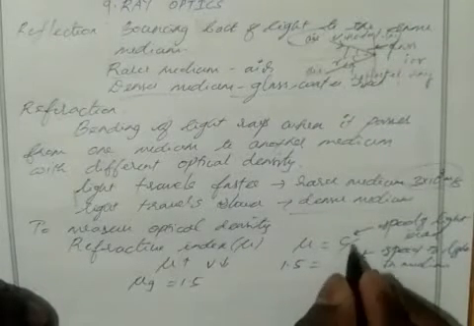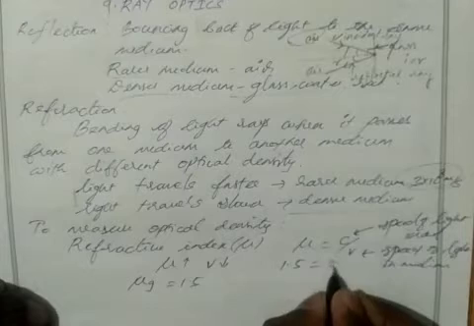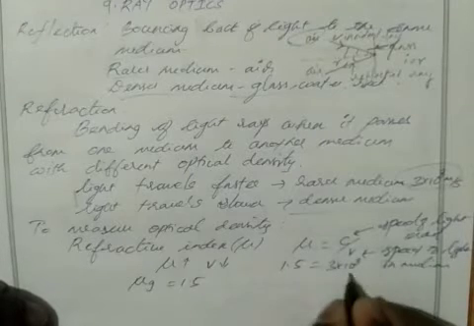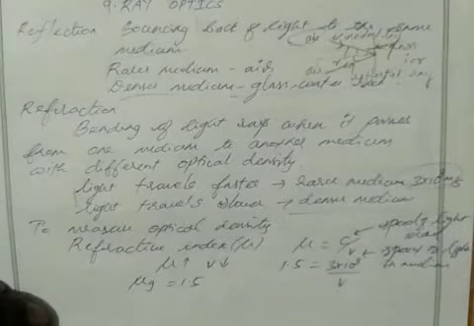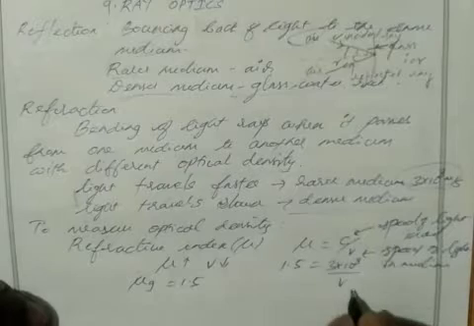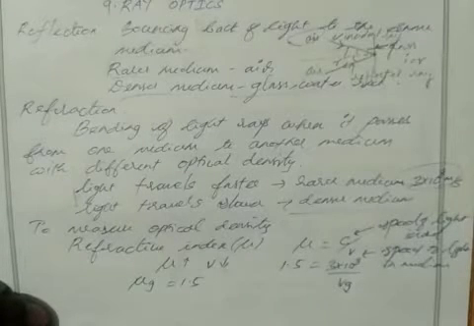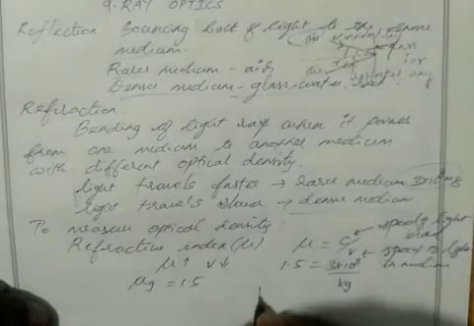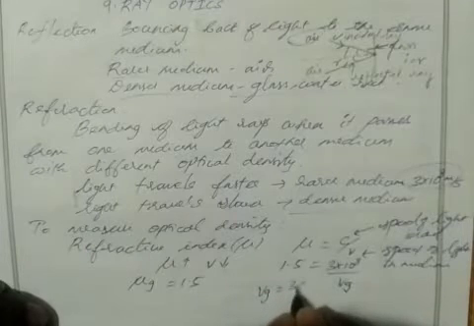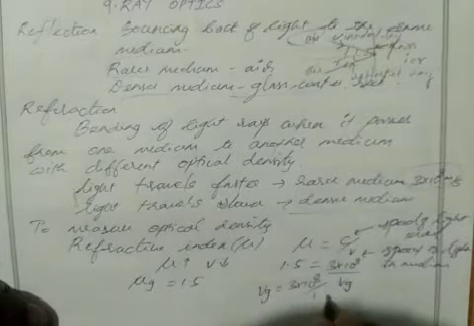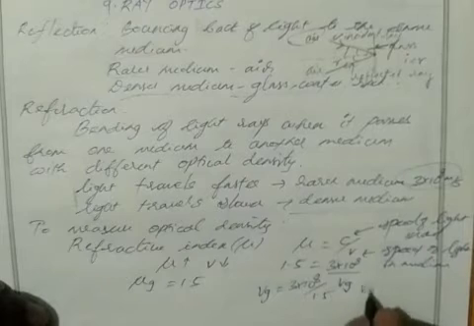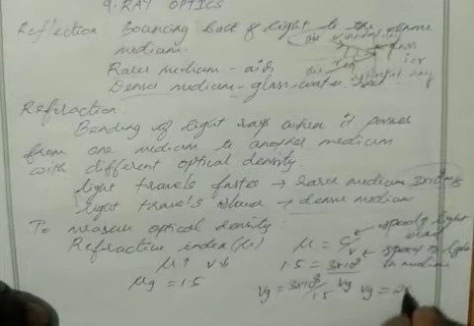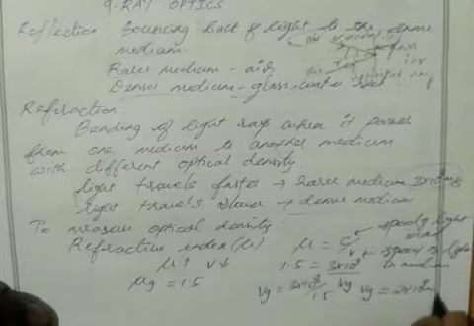Then c, we know the c value, 3 into 10 power 8, divided by v. So v means the speed of light in glass. Vg equal to 3 into 10 power 8 divided by 1.5. So Vg equal to 2 into 10 power 8 meter per second.